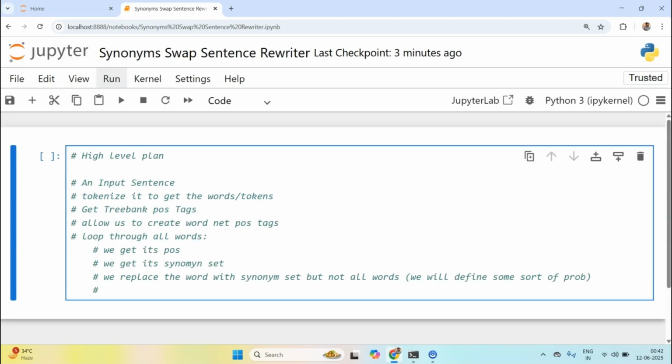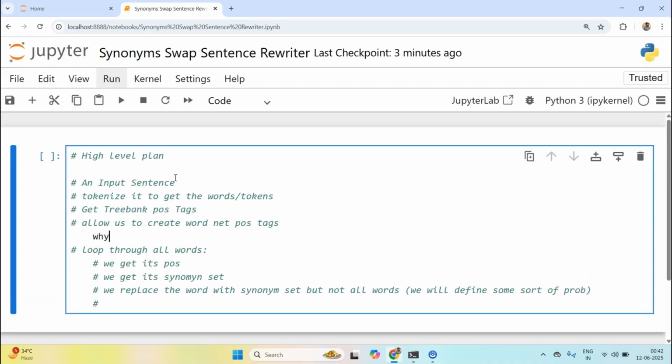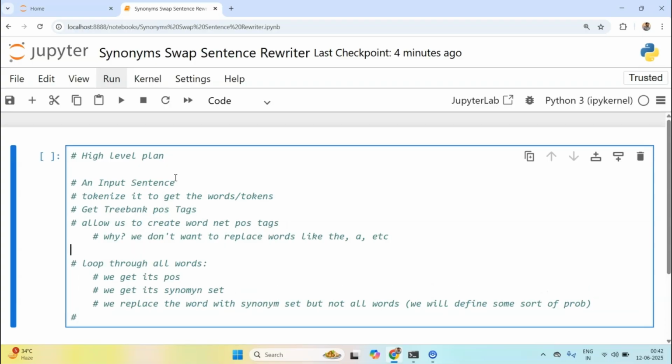Also this POS is important, because we don't want to replace words like the, a, etc. So these words should not be replaced. Let me comment it out. Okay, we replace the word, and finally we define a new list.